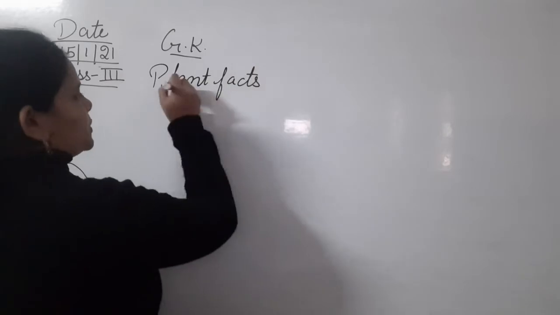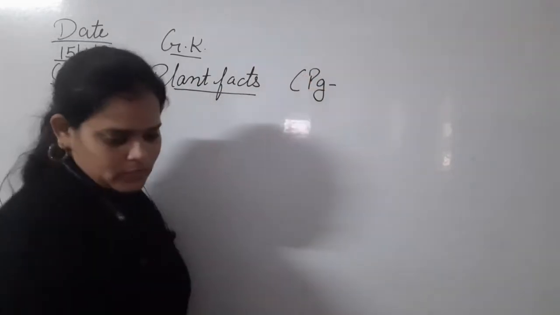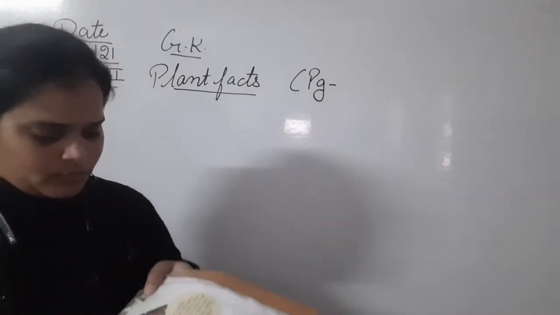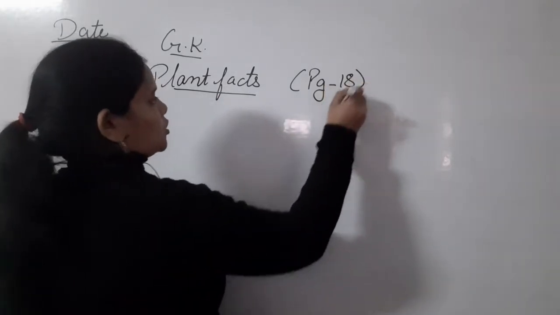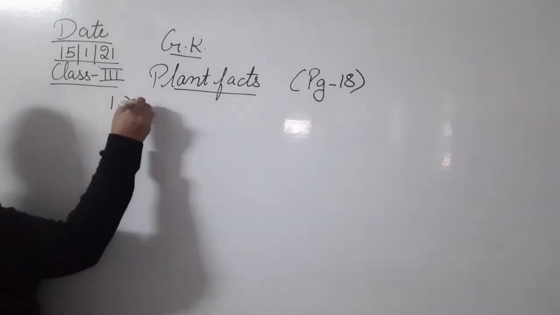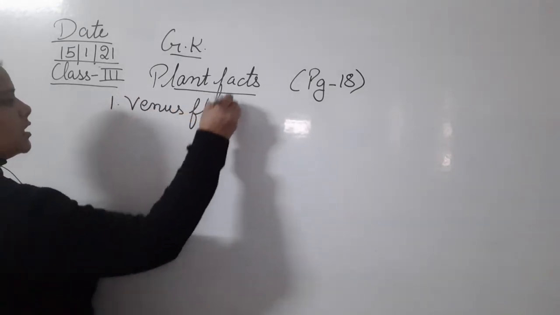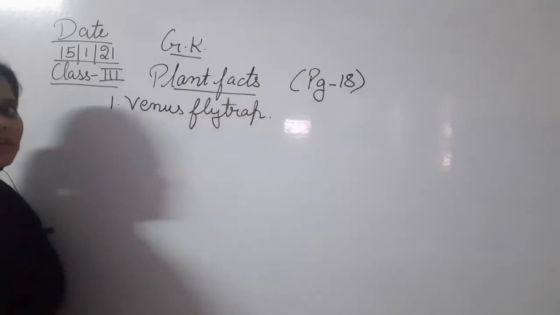Okay, and the topic was given at page number 18. Okay, and in this we have talked about the first, that was Venus flytrap. So this was the first one. Okay, what is Venus flytrap, beta?